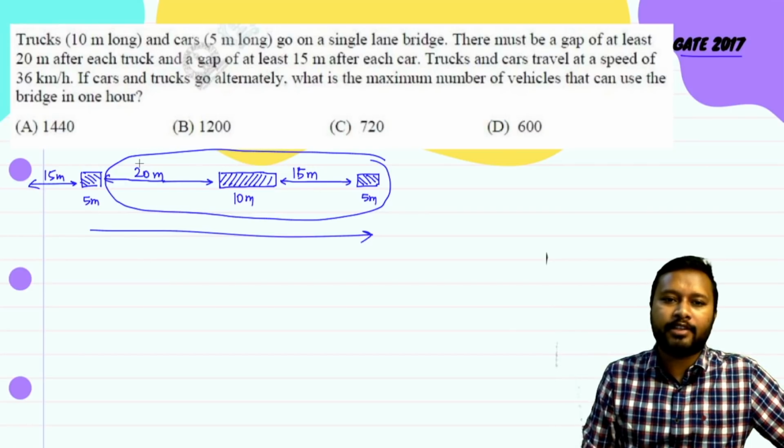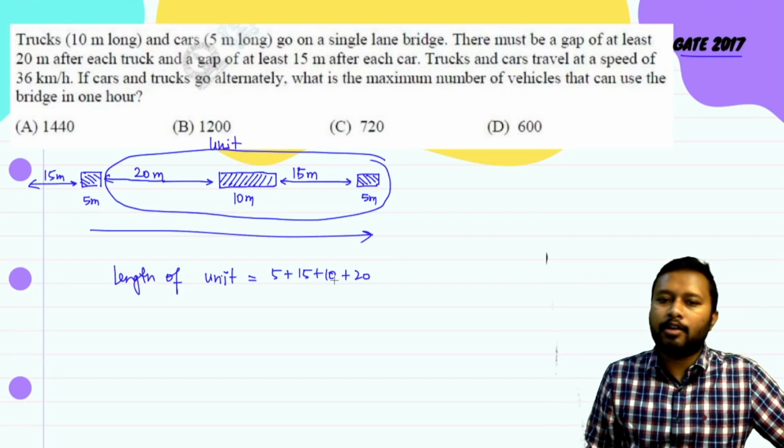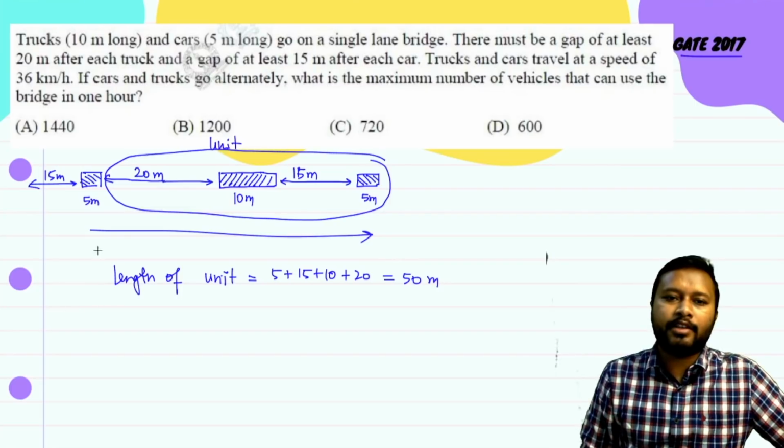First of all, I will take this whole circled part as a single unit, because this is the unit which is repeating itself. So the length of the unit is how much? That is 5 plus 15 plus 10 plus 20. This is going to give me 20 plus 10 is 30, plus 20 is 50 meter. So 50 meter is the length of my single unit. So how much distance can they travel in 1 hour?